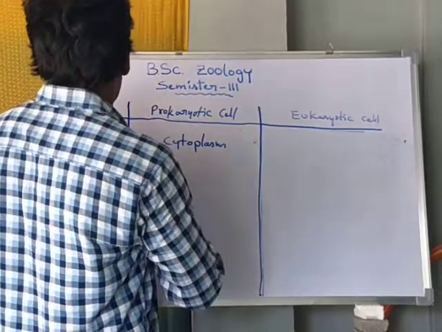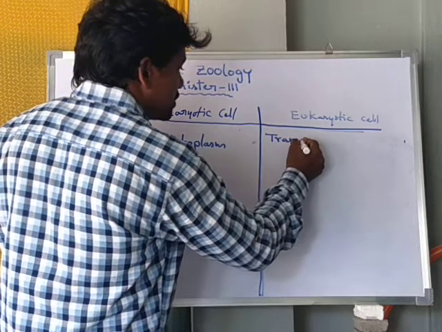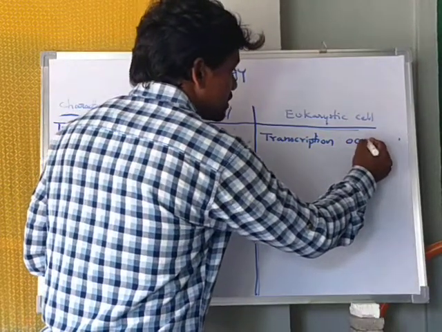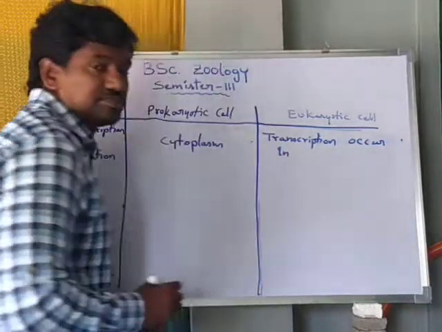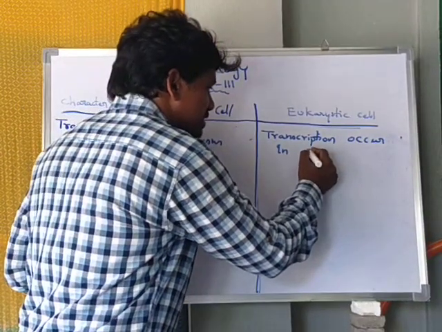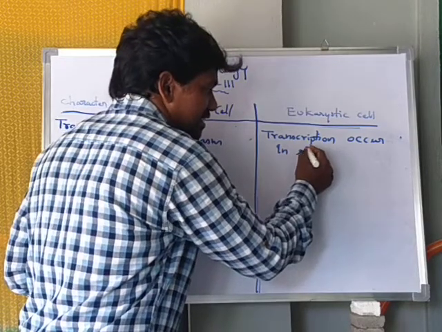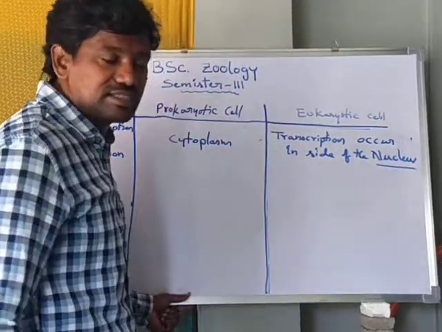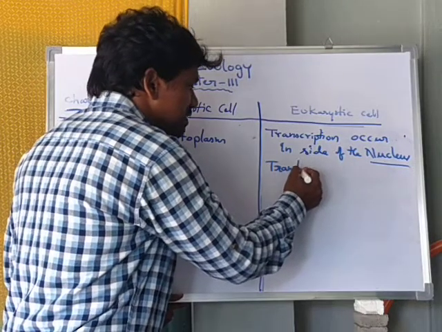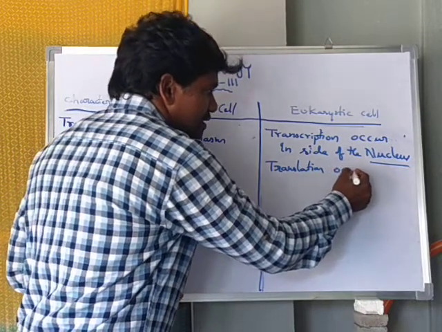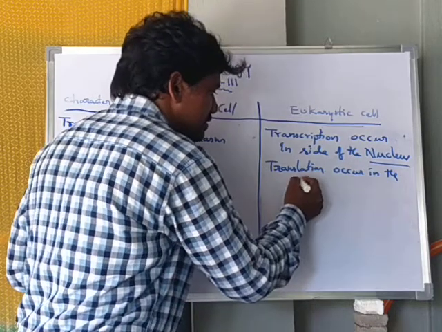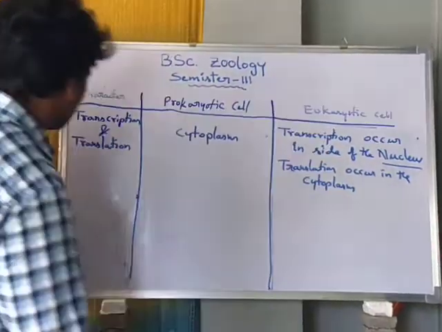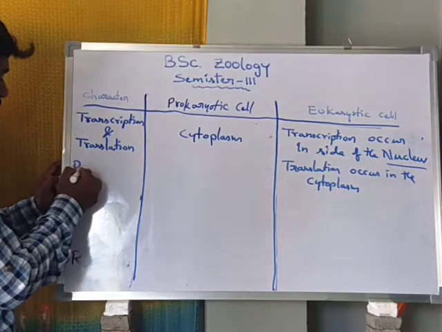But here in eukaryotic cell, transcription occurs inside of the nucleus, and translation occurs in the cytoplasm.